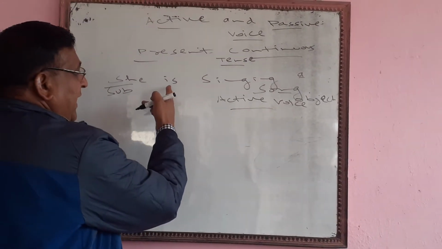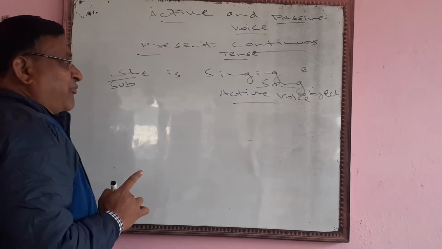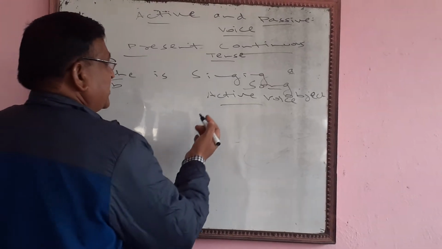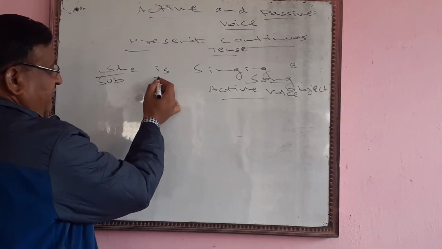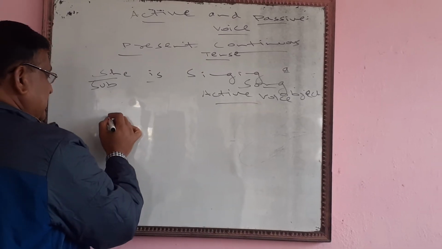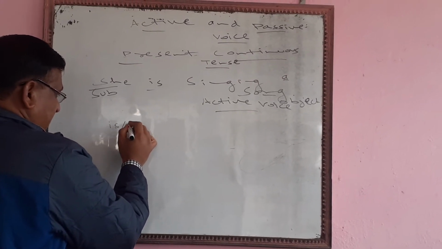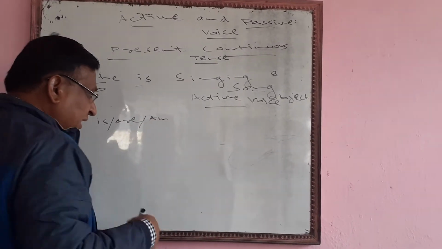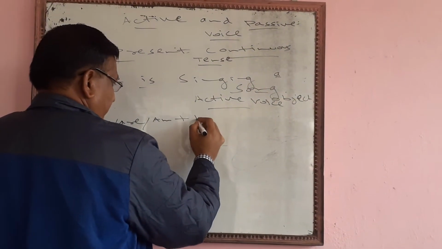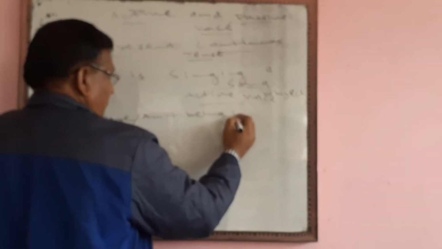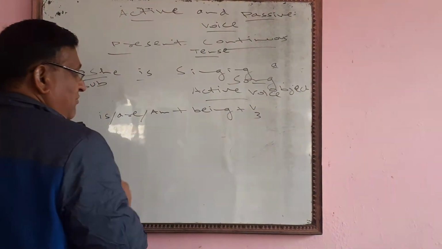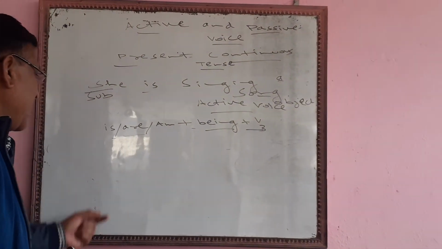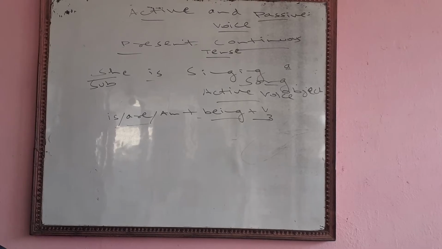You see, if there is is or am, it will be converted into being plus the third form of the verb. We will have to use these things while converting active voice to passive voice.